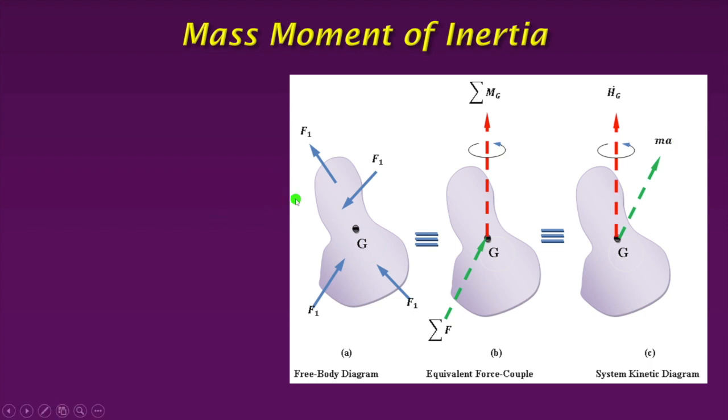Similarly, all the forces individually produce a moment about this center of gravity. And what is the magnitude of this moment? Say for force F1, it is F1 into the distance of the F1 force from point G, and so on.